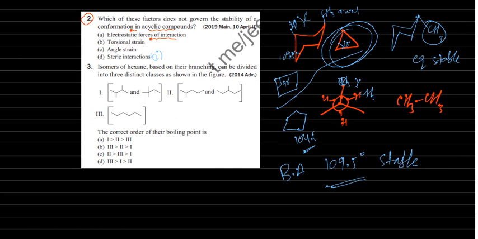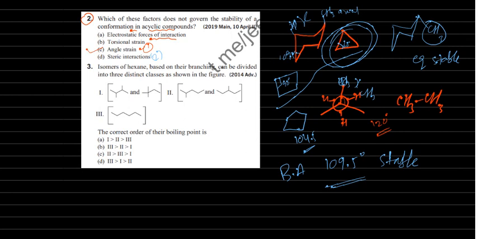In case of cyclic compounds, angle strain is there, in only one compound, but in this there is no angle strain. Whenever you rotate, here 120 degrees only. There is no change in that 120 degrees. So answer is C.